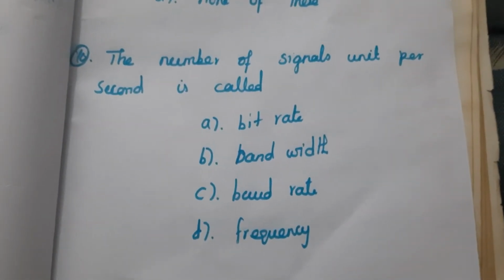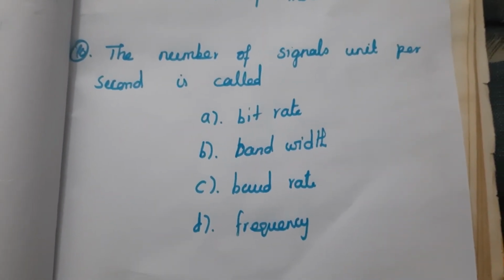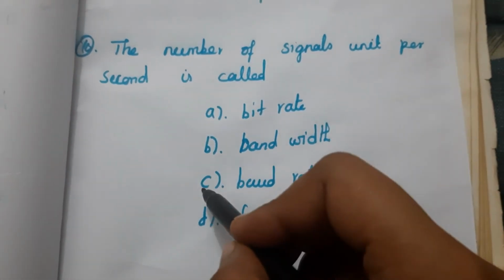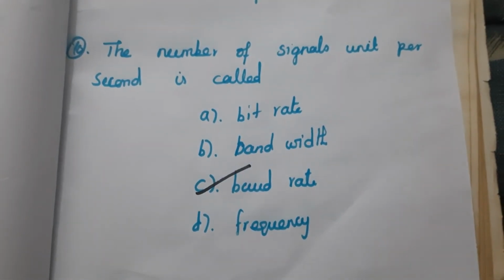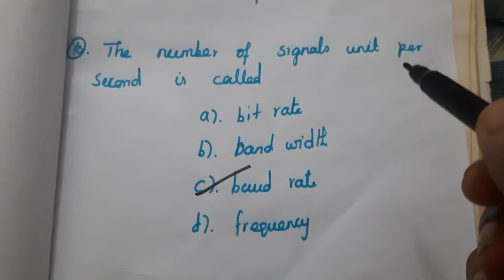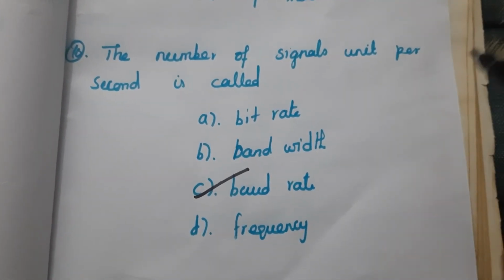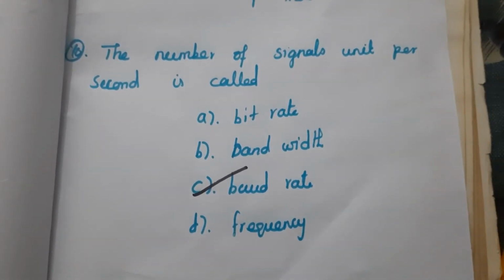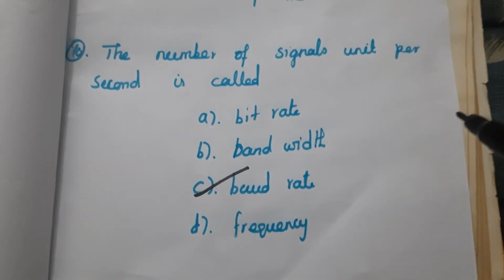And final question, the number of signal units per second is called baud rate. So here the answer is C. Number of bits per second is known as bit rate. Number of signal units per second is called baud rate. So here the answer is C.